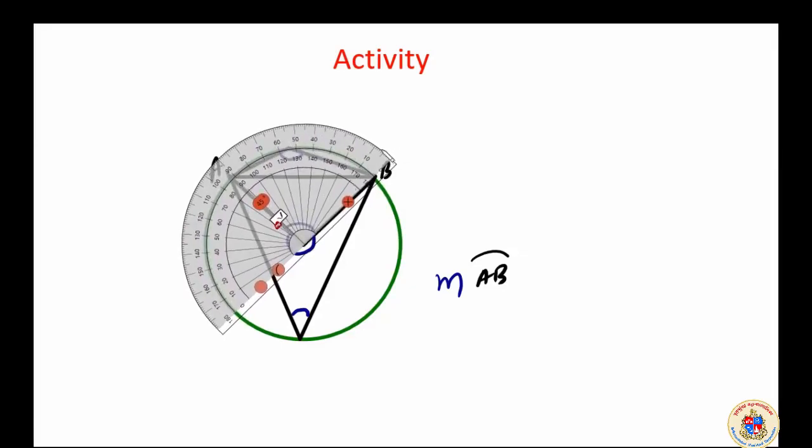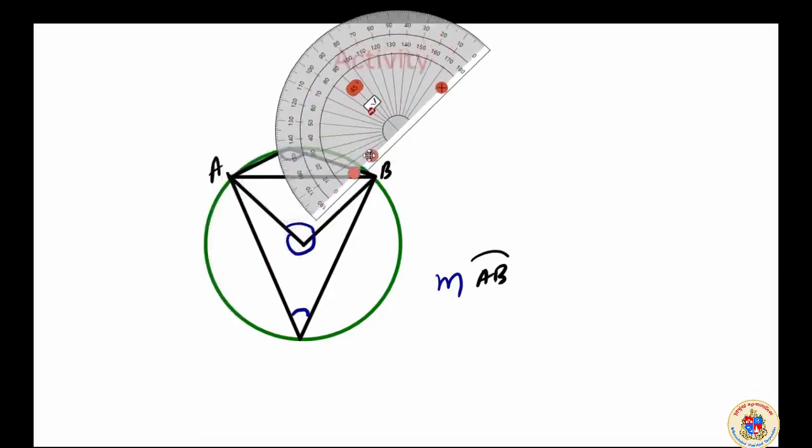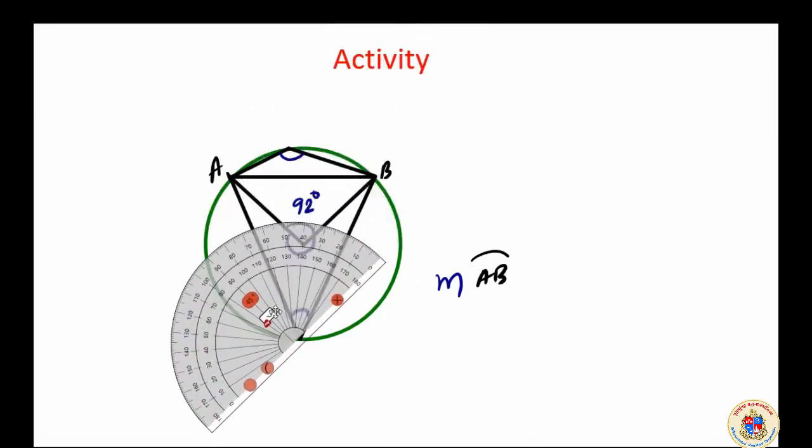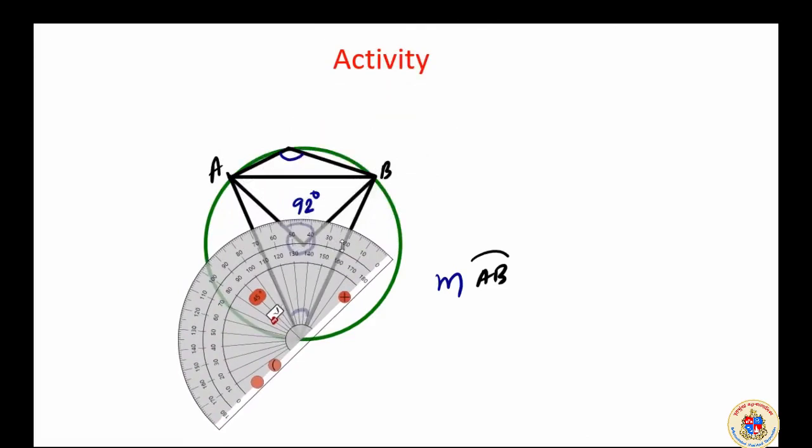It is starting from here. It is almost 92, I can say, 92 degrees. Let that be 92 degrees. No problem.